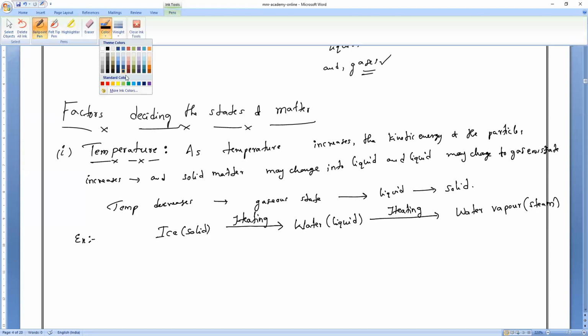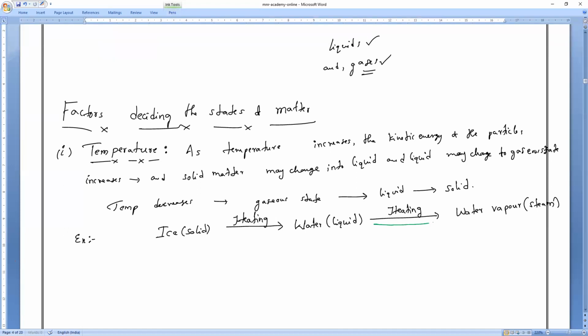Now, if I make the reverse process, we are all very familiar, by cooling. By cooling, water vapor will be converting into what? Even class 6th students do that activity, cooling. And again, if I am cooling further, water will turn into what? Ice. Is it right or wrong?